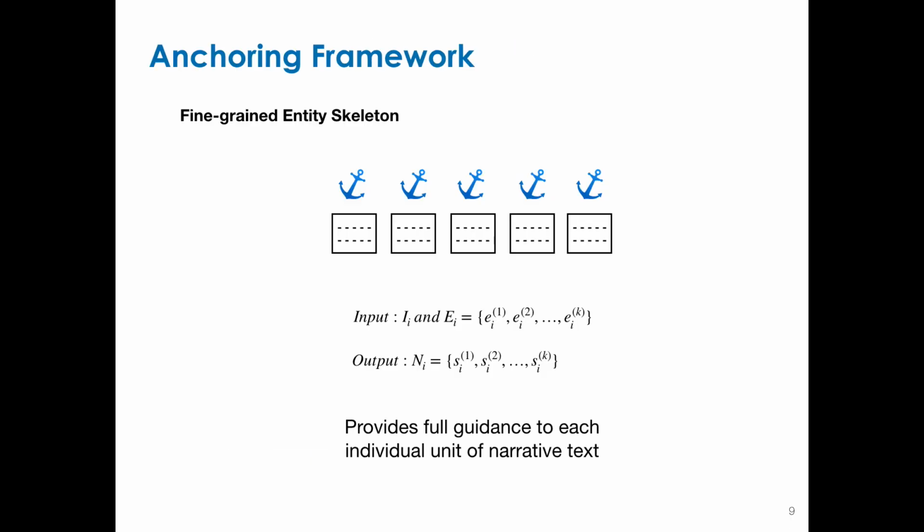In order to achieve this, we introduce anchoring. Now, what is anchoring? It is something that provides reliable and principled support by holding it consistently. In this particular case, guidance is provided in a fine-grained level. Each sentence SK in the output narrative is guided by a corresponding anchor unit AK. Broadly, the two components in NLP are natural language generation and natural language understanding, and anchoring provides for a synergy between them with a focus on generation.